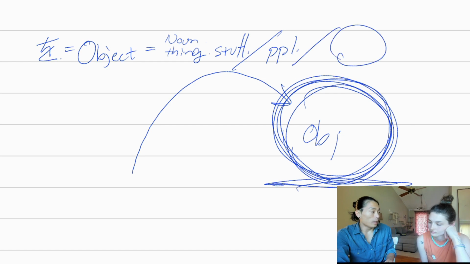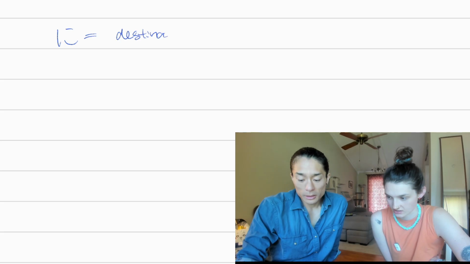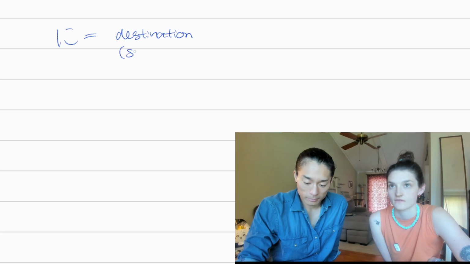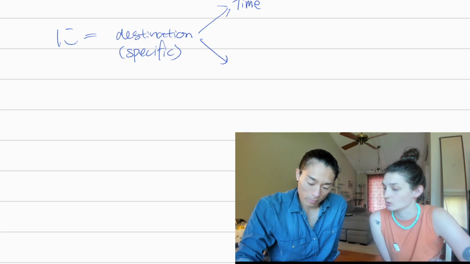Even a place can be an object, right? Like I cleaned that building, then that building is the object of cleaning, right? So those stuff. Ni and de. Ni is a specific time or place, like a destination. Good. It's the destination, but it has to be specific, because there's times where you wouldn't use it.